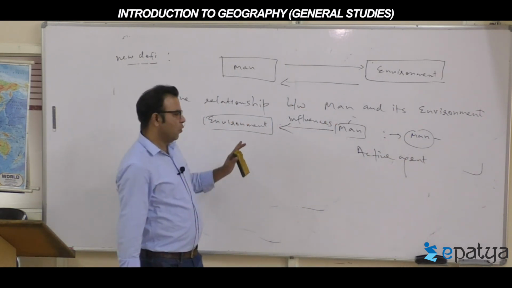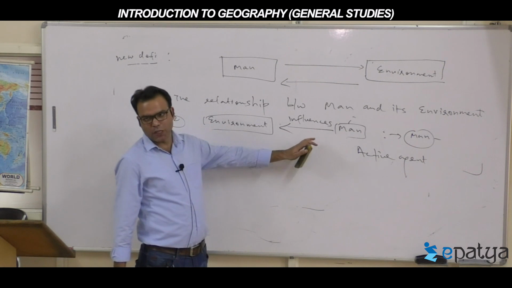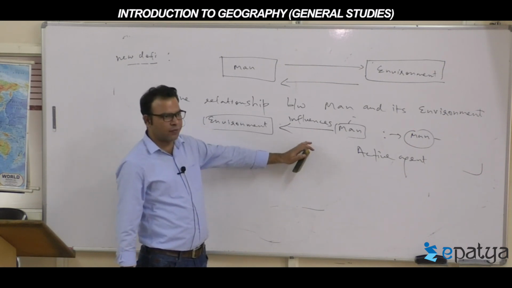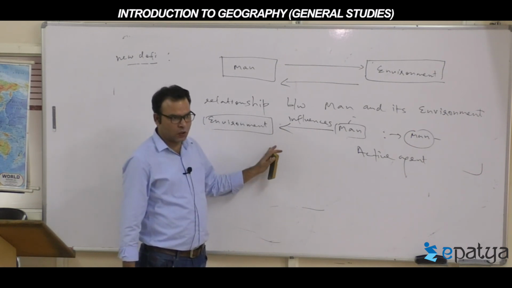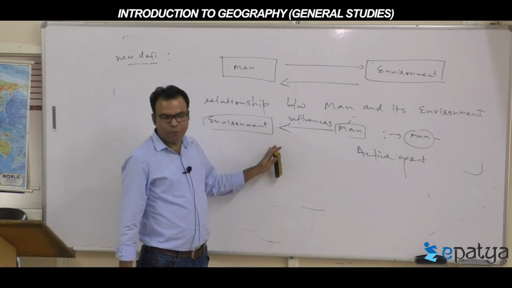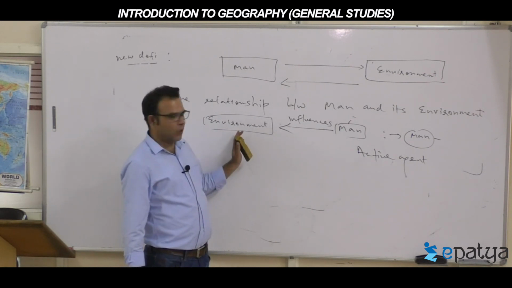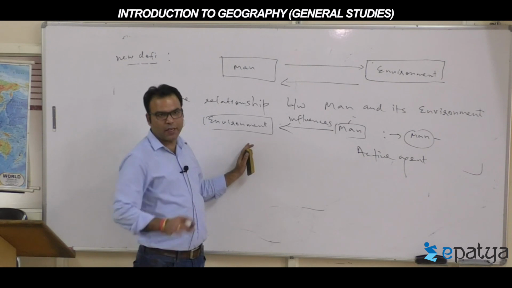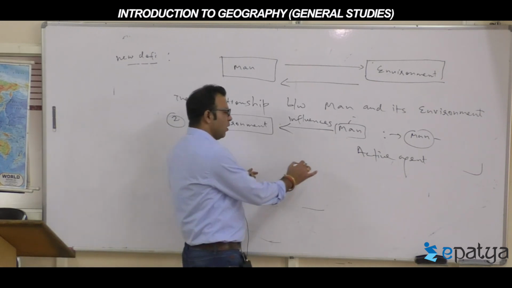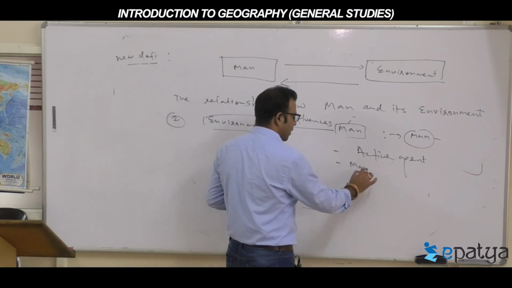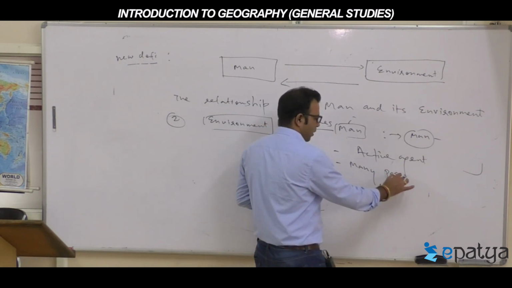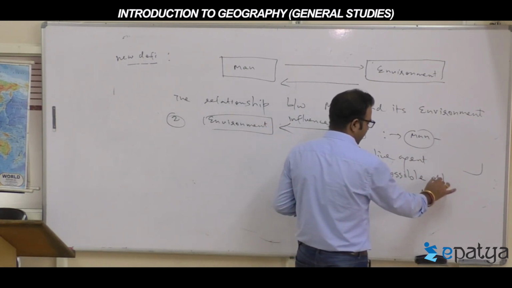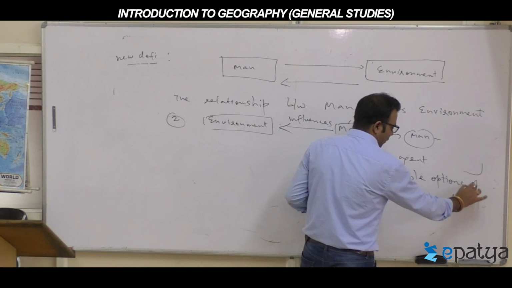So that means human civilization, societies, culture have a lot of possibilities to do and enjoy in the environment. It's not like the environment determines everything. There are so many possible options, many possible options open for man.